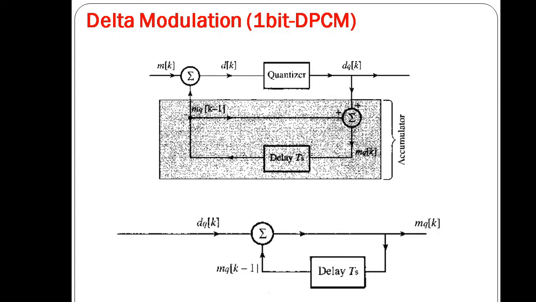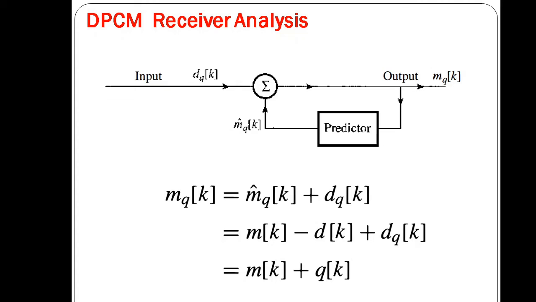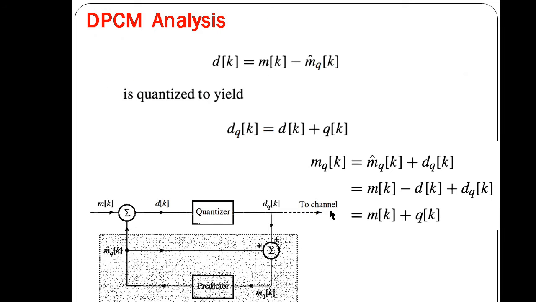The predictor input is indeed assumed to be mqk. The quantized signal, that is dqk, is transmitted over the channel. The receiver shows this; this is the transmitter.